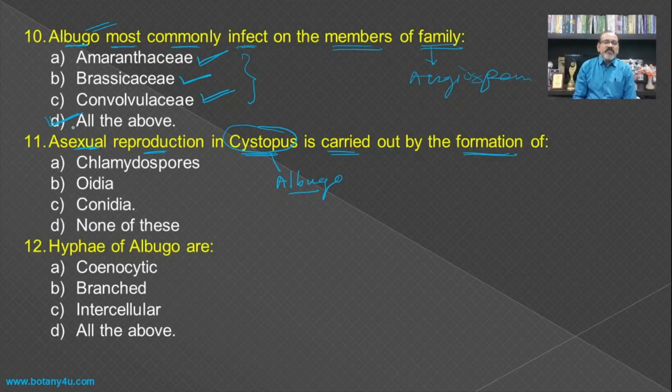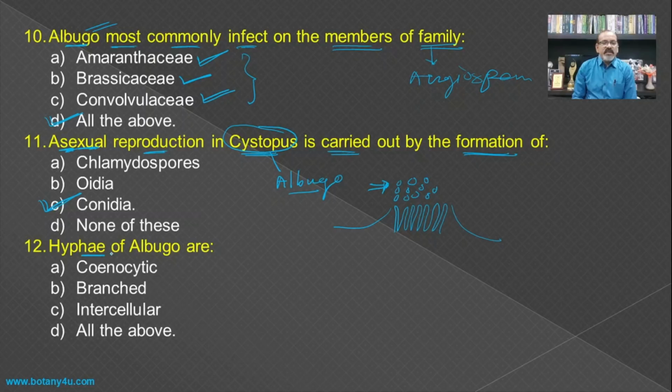And if we see the asexual reproduction in Albugo, you have seen this type of diagram in which there is a development of conidiophores, and from these conidiophores there is a development of conidia. So by means of the formation of conidia there is asexual reproduction in Albugo, and hence conidia becomes the answer for this one.